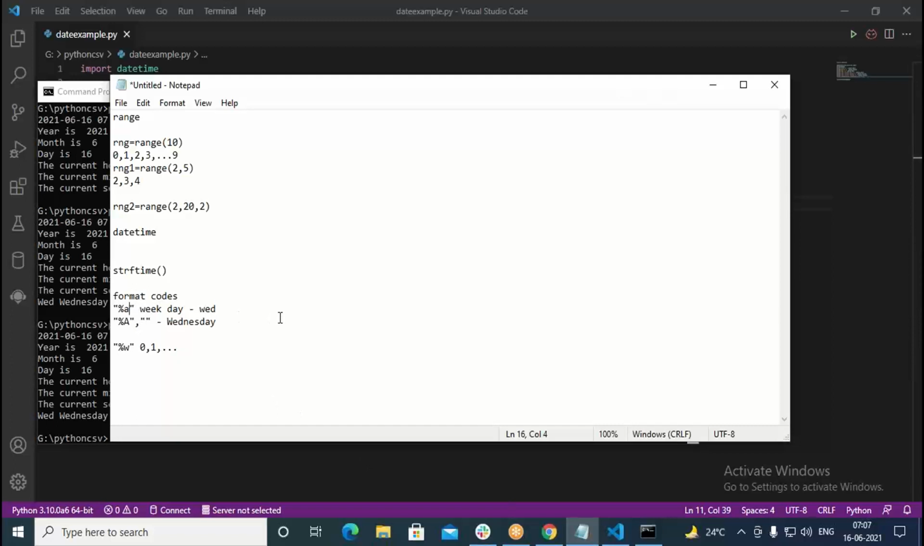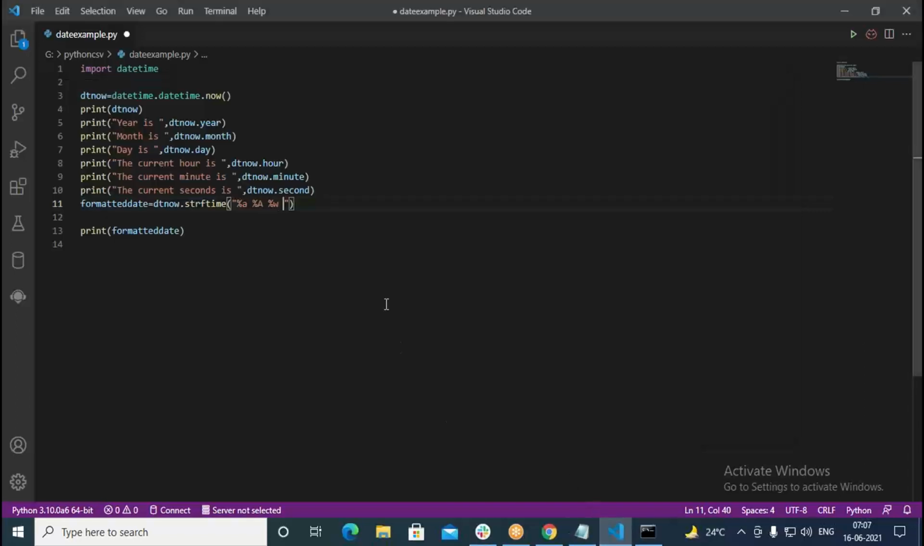%a is for the abbreviated weekday, and %A is for the full weekday. %w is for the numeric day of the week. It can be 0, 1, 2, 3, 4, 5, 6. Now similarly, we have %d. When you go with %d, it is the numeric day of the month. If I put %d here, it should give the numeric day. So what is the numeric day exactly? It should be 16.